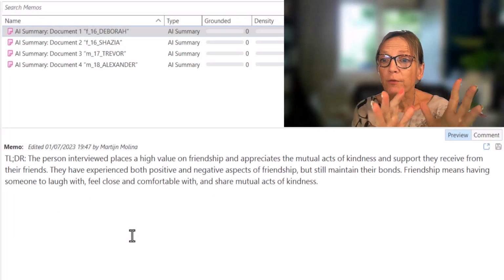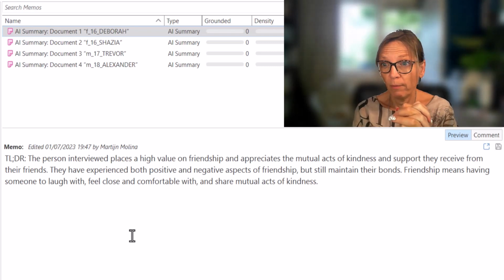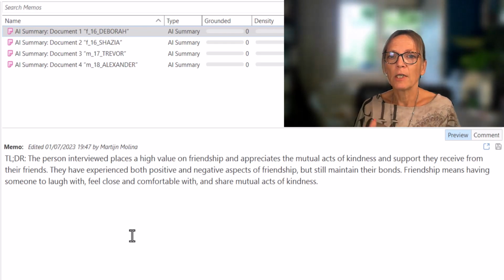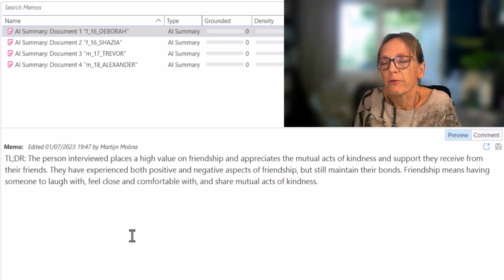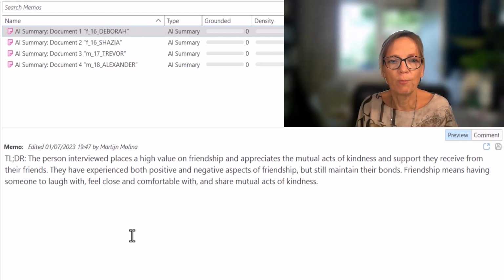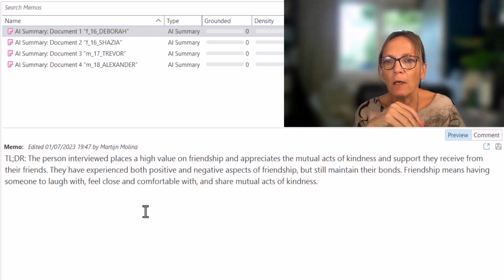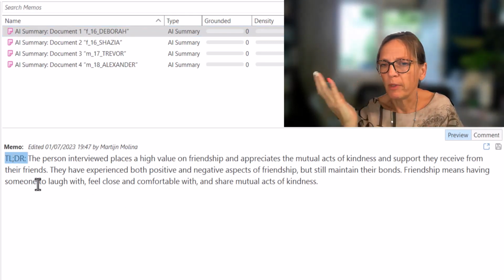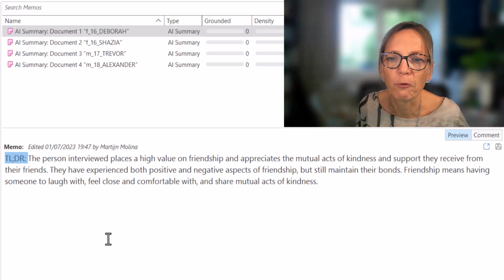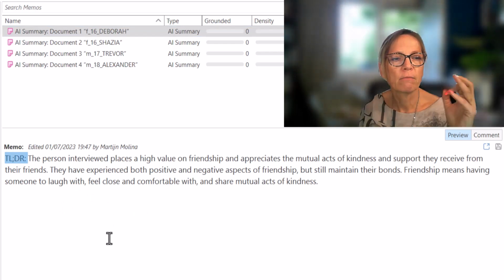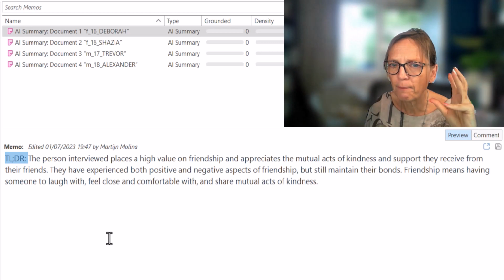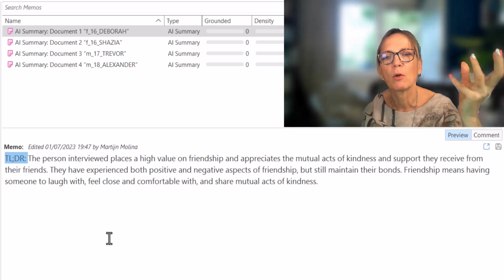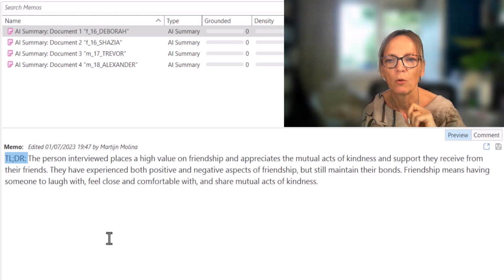So you have a second test project to also look at how long the summaries are for interview data. These are 1-hour-long interviews on the topic of friendship. The transcript is about 20 pages. So these are the summaries that we are getting. And we have seen this before, that seems to be a bug that occurs in front of some summaries, not in all of them. But let me just read you the summaries so you get an idea what this data is about, and then we look at how the coded project looks.